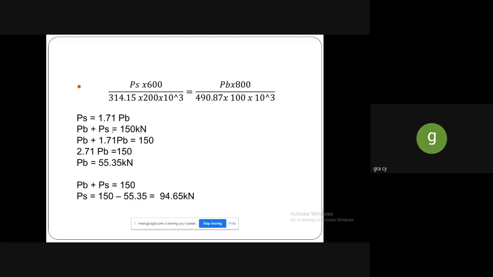We know the total load, isn't it? So PB plus PS is equal to total load. In the problem itself, it is given as 150 kilonewton. So instead of PS, we are substituting this, 1.71 PB plus PB is equal to 150. While simplifying, you will get the PB value. After getting the PB value, you substitute this in the basic equation so that you will also get the PS value as 94.65 kilonewton.